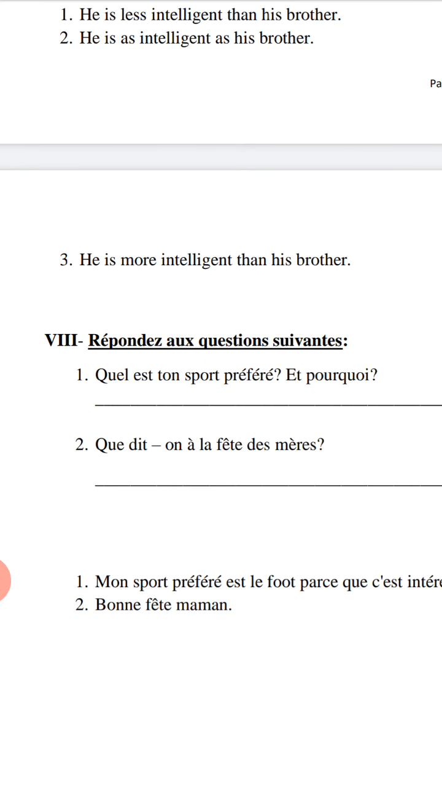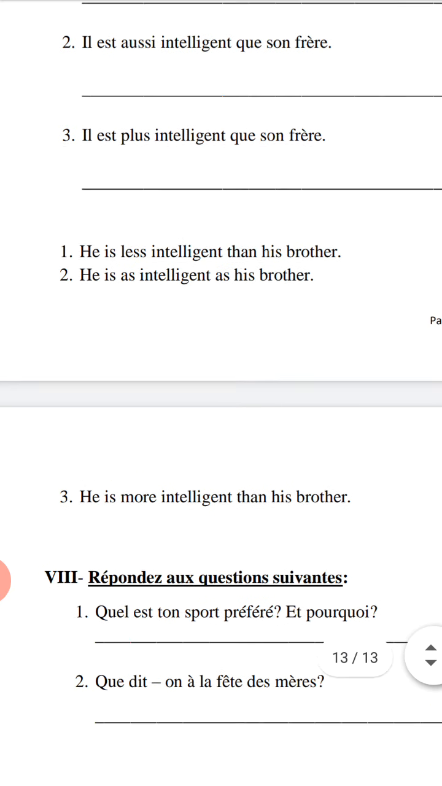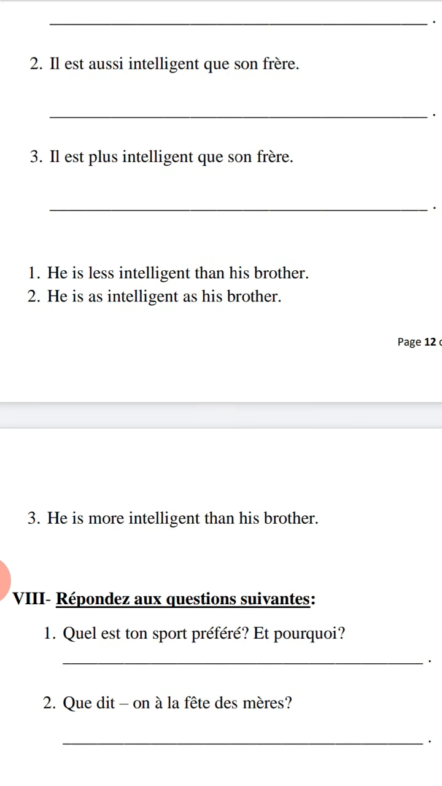Question number 8. Répondez aux questions suivantes. Answer the following questions. Question 1. Quel est ton sport préféré et pourquoi? What is your favorite sport and why? 2. Que dit-on à la fête de mère? What we say à la fête de mère. Do you remember la fête de mère? The Mother's Day. How to say happy Mother's Day in French.